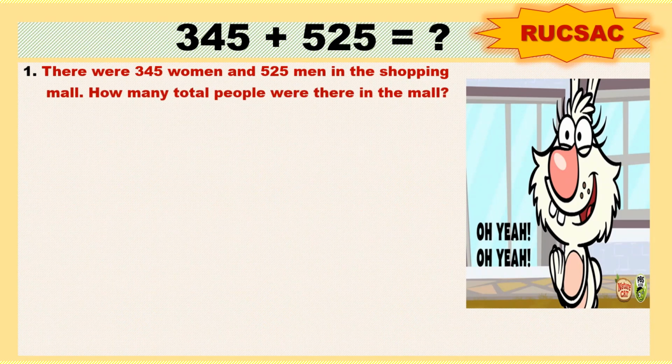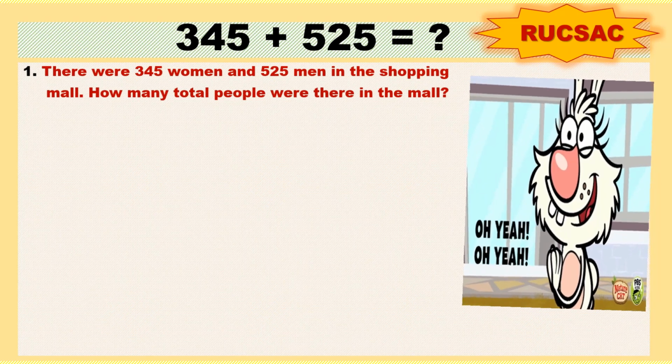How many total people were there in the mall? See, there are two clue words. Total means addition and people means men and women both. Yes, we have framed one question now.